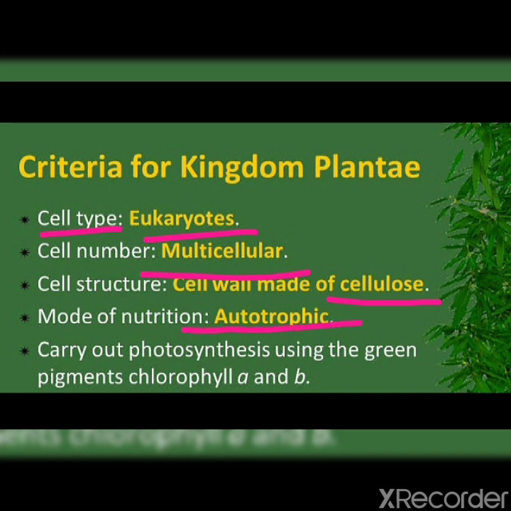They are autotrophic, means they can prepare their own food by the photosynthesis process. In photosynthesis, they take help of chlorophyll, which is present in the chloroplast of their cells.